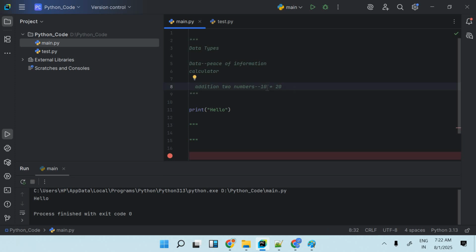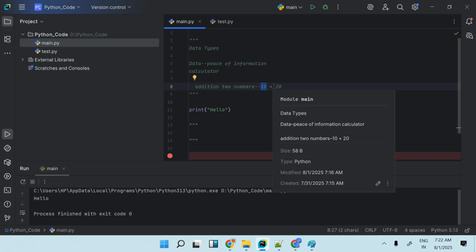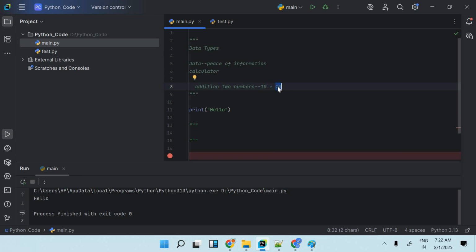Suppose it's a child, or someone who is just learning that kind of mathematics, what will he do? He will think, okay, 10 is some kind of number. After that, what he has to do? He has to perform the plus operation. So first 10 will be stored in his brain, then he will perform the plus operation, and he knows the meaning of plus, right? It is adding something, and then he will say 20. Okay, 20 is some value that will fit in his brain, right? So 10 plus 20, these are the two different values which will fit in his brain. Then only he will perform that.